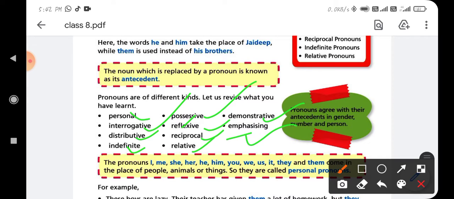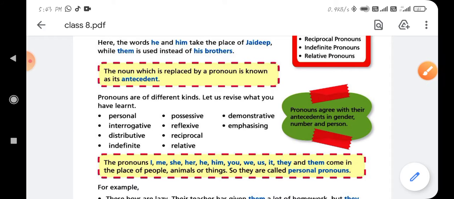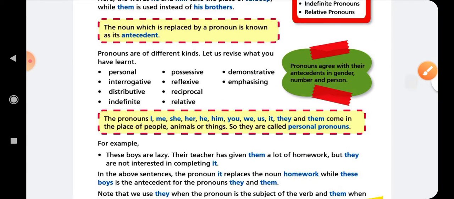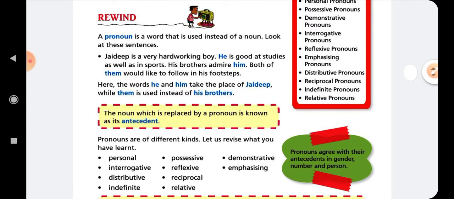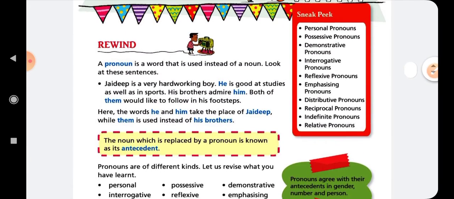You can see here there are 10 kinds of pronouns mentioned in your books, and we will talk about all the pronouns one by one, knowing the meaning and definition of each pronoun.